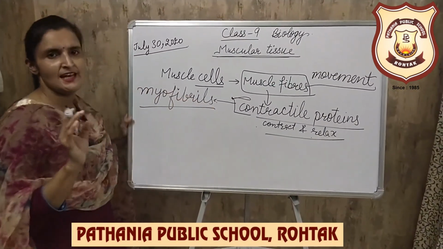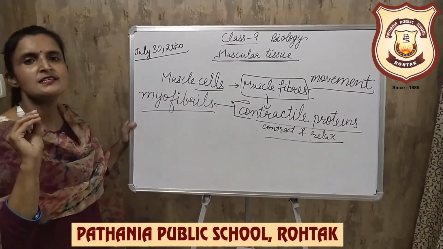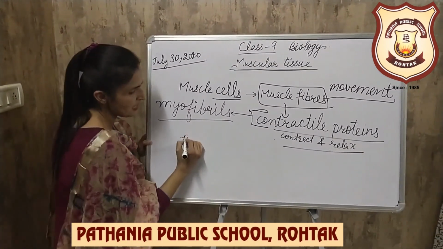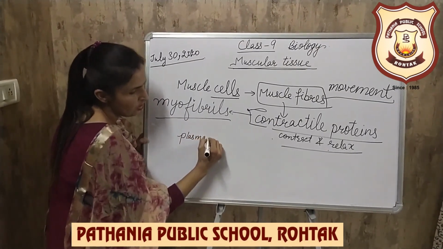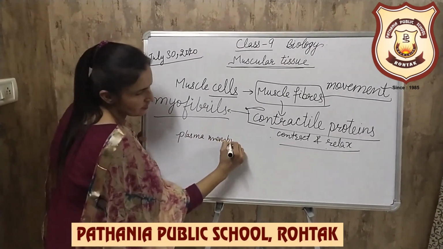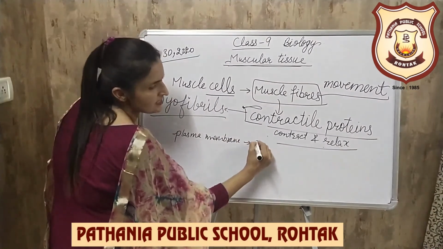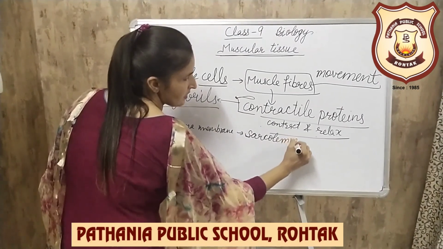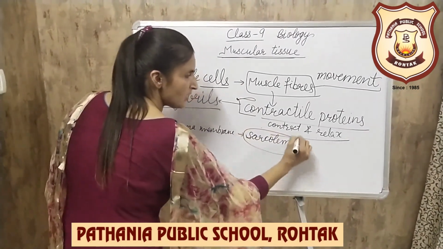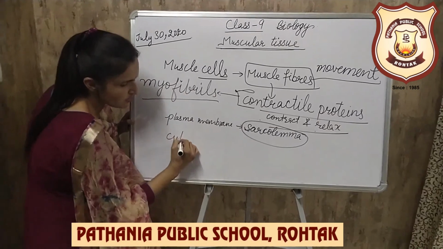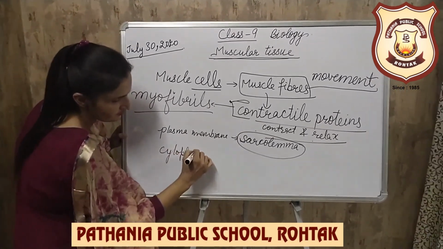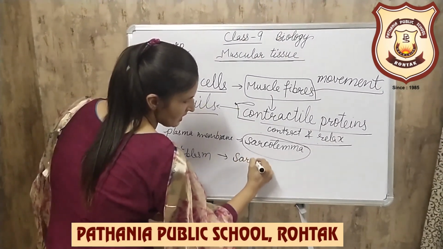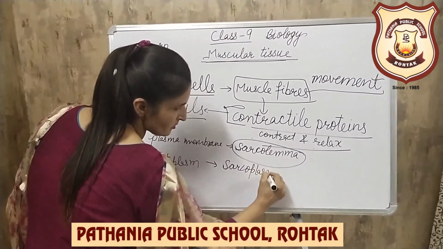Each muscle cell has a nucleus, cytoplasm and plasma membrane. The plasma membrane of the muscle cells is known as sarcolemma. The cytoplasm of muscle cells is known as sarcoplasm.